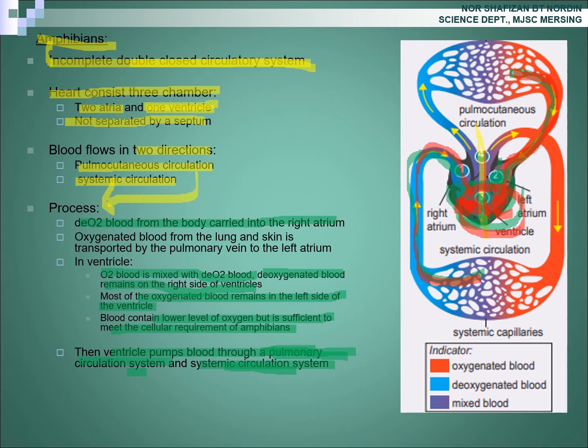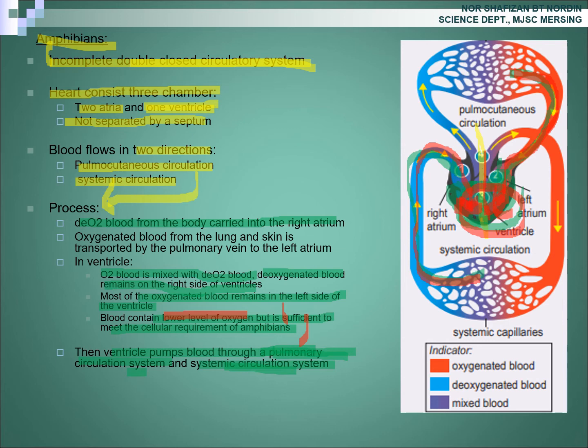When the blood mixes, the blood will contain a lower level of oxygen, but don't worry, it's still sufficient to meet the cellular requirement of amphibians. Okay? I hope that you can understand this part.